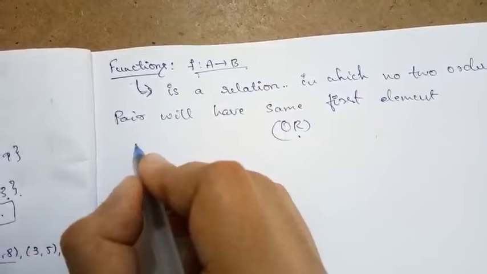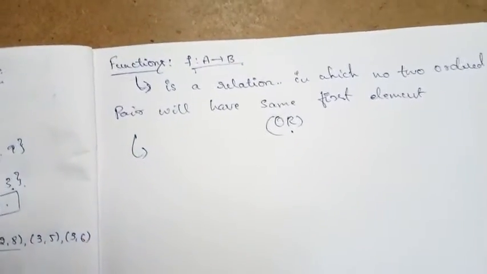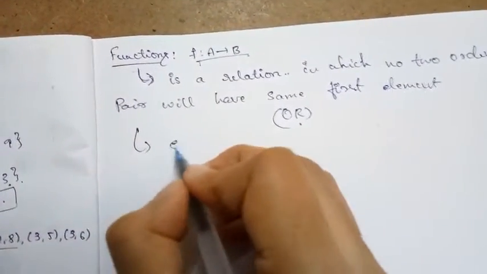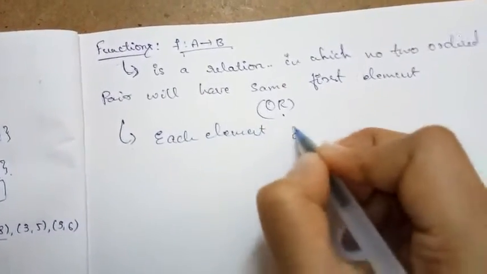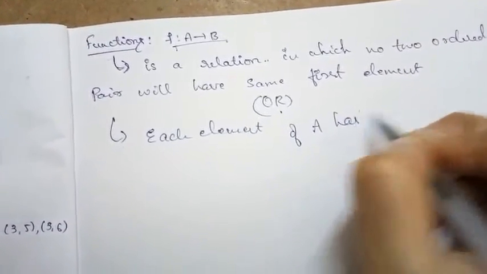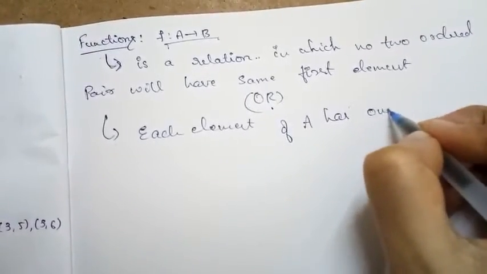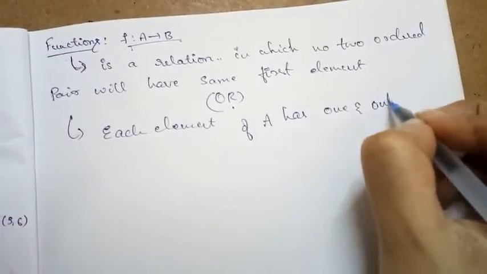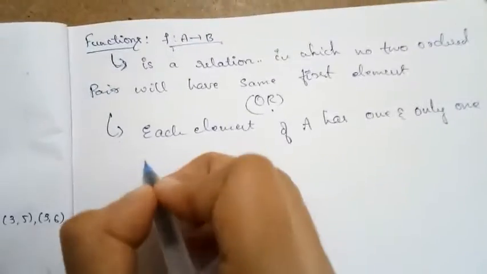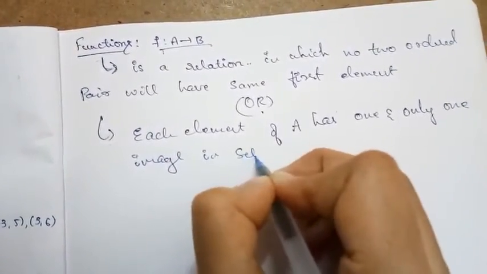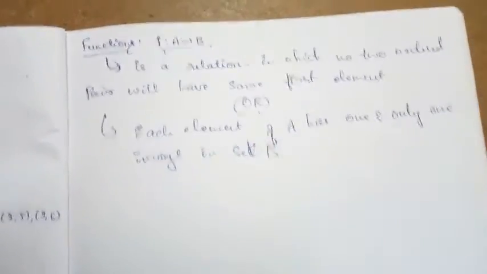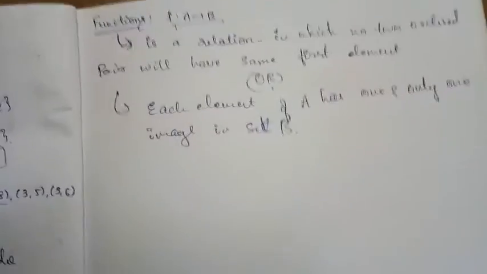Another way we can say what a function is: each element of A has one and only one image in set B. So this is what a function is saying.